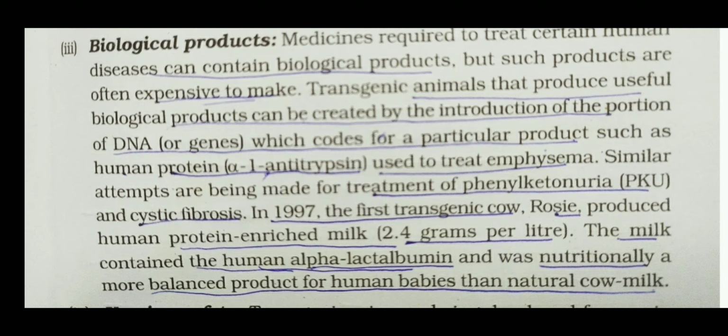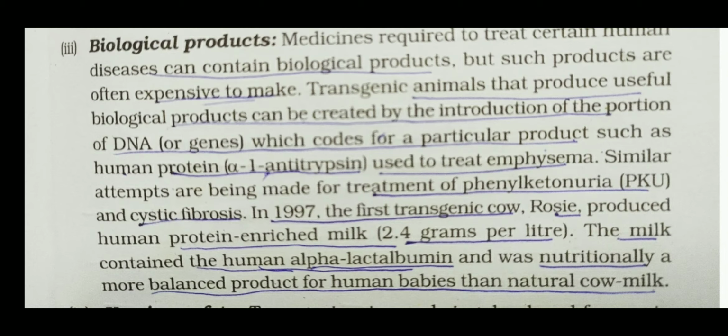One more example is given in our book. Some particular product such as the human protein called alpha 1 antitrypsin is used to treat emphysema. Similarly, treatment of phenylketonuria and cystic fibrosis is done by the product obtained from the transgenic animal. So first we take the particular gene.